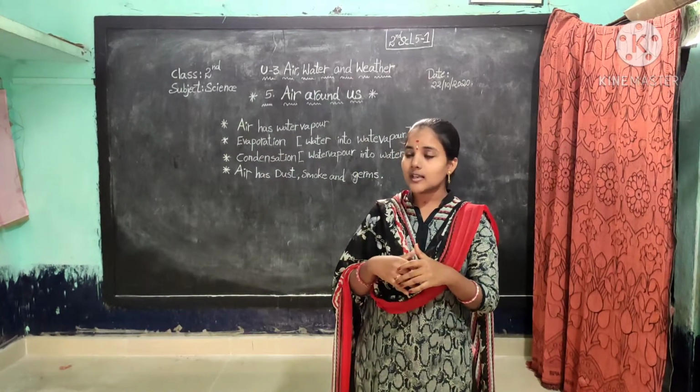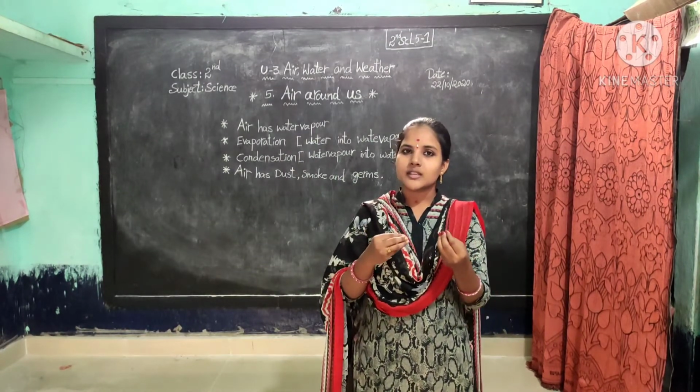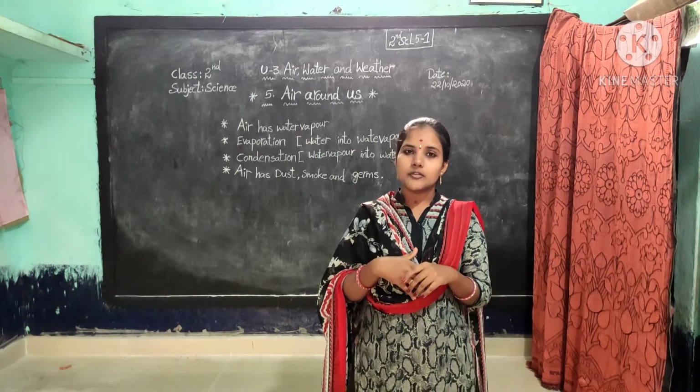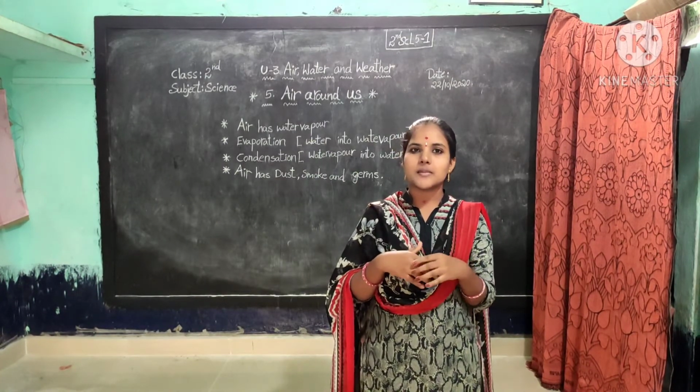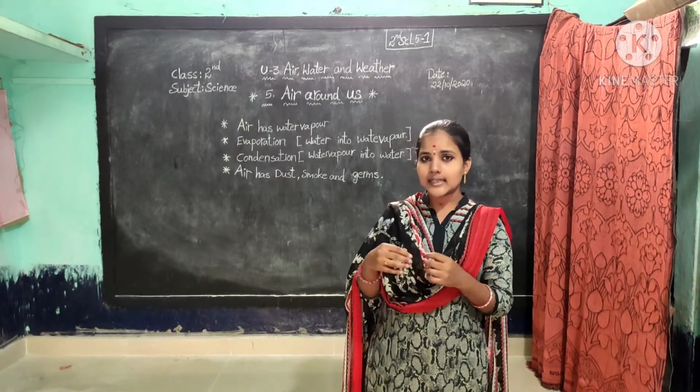Next one, air has dust, smoke, and germs. Dust, smoke, and germs make the air impure. To get fresh and clean air, we must grow plants and trees in our surroundings. These are all we learned in this topic.